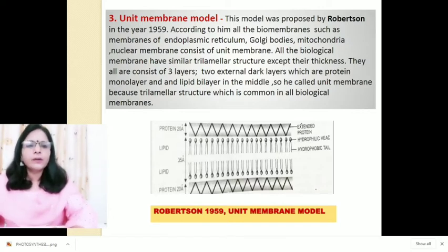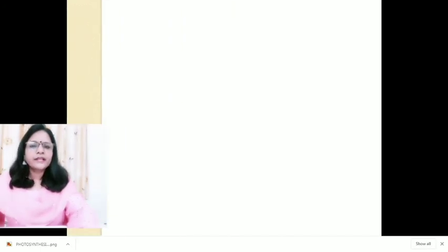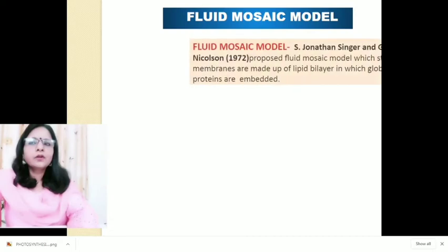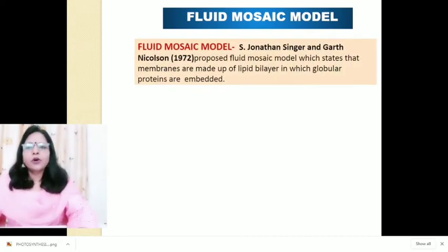Otherwise, all the biological membranes have similar trilamellar structure, bilipid in the center, and from both the sides it is covered by protein layer. Next one is fluid mosaic model. Technically the cell membrane is a liquid. Lipid, protein and carbohydrates in the plasma membrane can diffuse freely throughout the cell membrane. They are essentially floating across its surface.